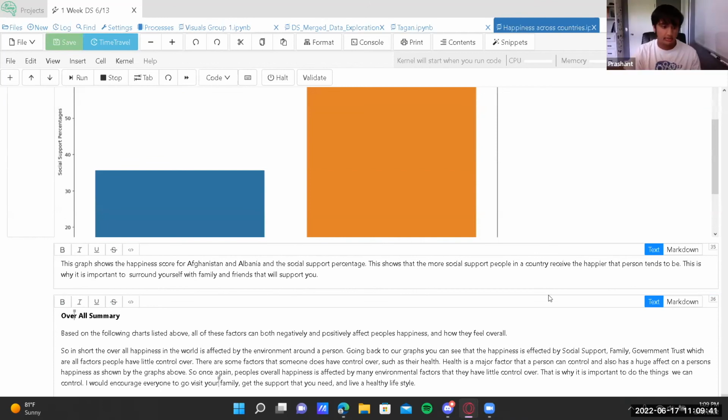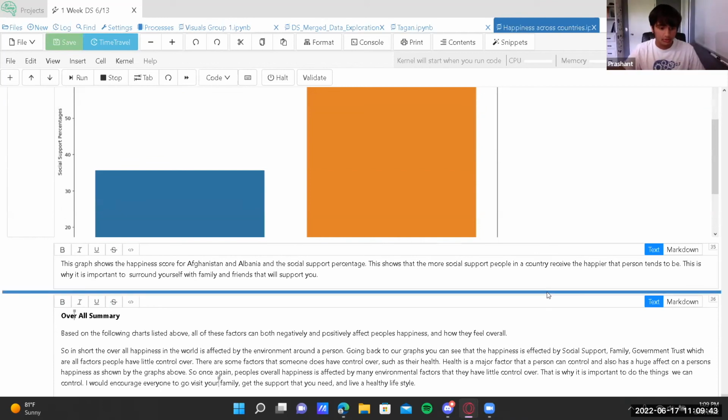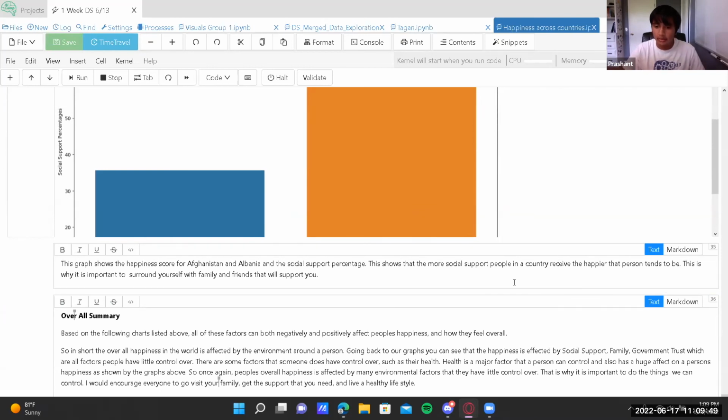And our overall summary. So, in short, overall happiness in the world is affected by the environment around a person. Going back to our graphs, you can see that the level of happiness is affected by social support, family, government trust, which are all factors that people have little control over. There are some factors that someone does have control over, such as their health. Health is a major factor that a person can control and also has a huge effect on a person's happiness as shown by the graphs above.